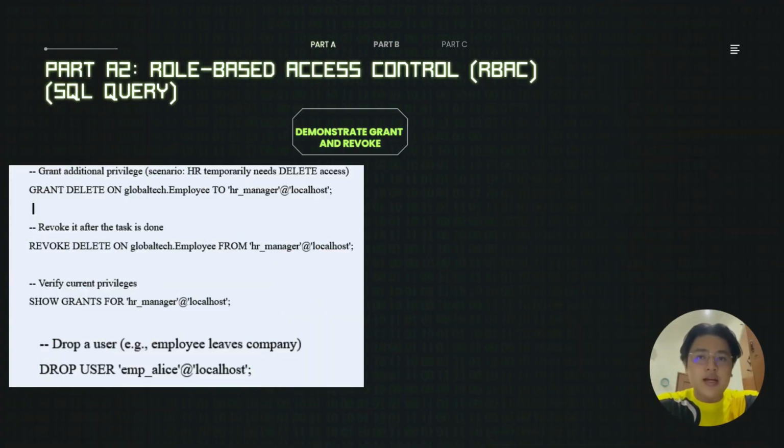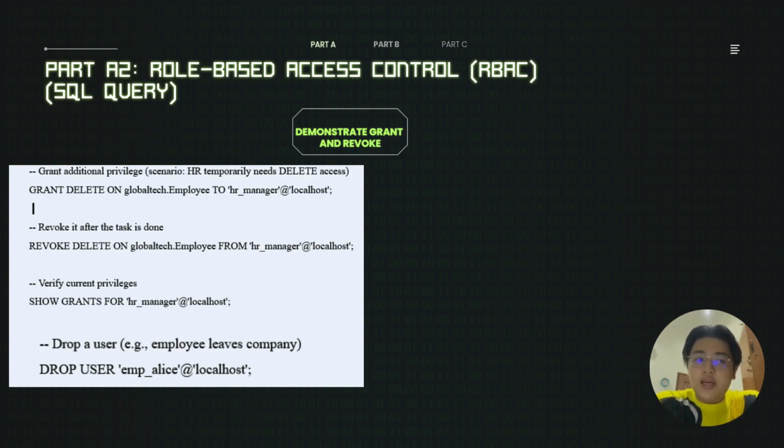So to demonstrate grant and revoke, for example, HR temporarily needs delete access, so we are granting the delete privilege on table employee to HR manager, and the SQL will be grant delete on Global Tech employee to HR manager. And after the task is done, we revoke the delete privilege from HR. So the SQL query will be revoke delete on Global Tech employee from HR manager.